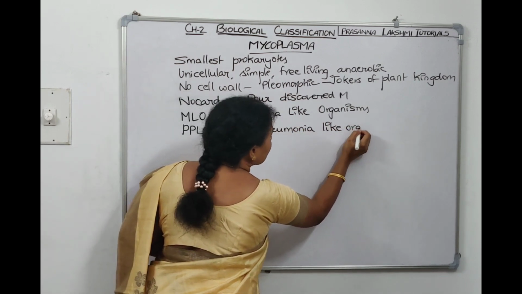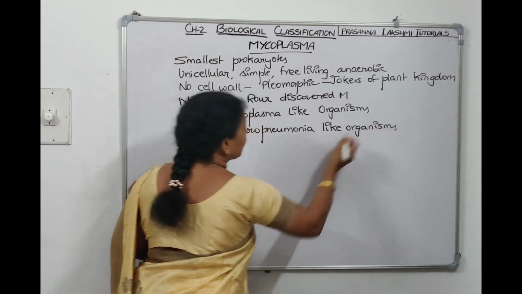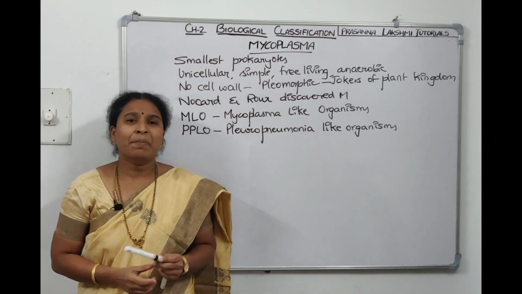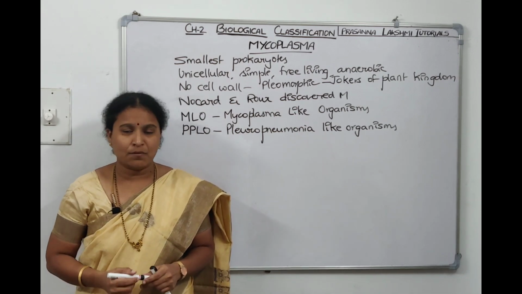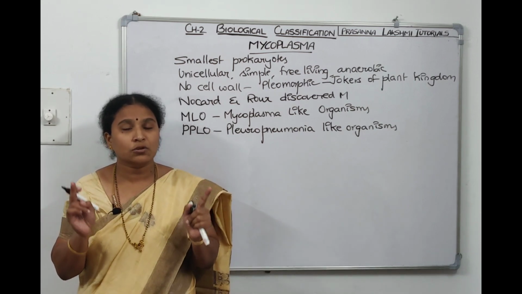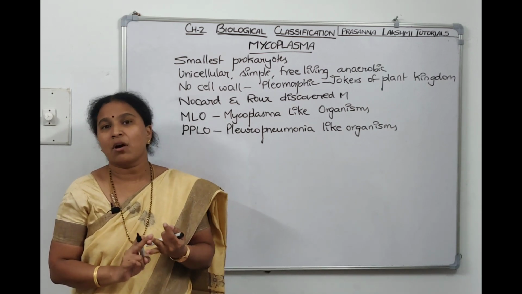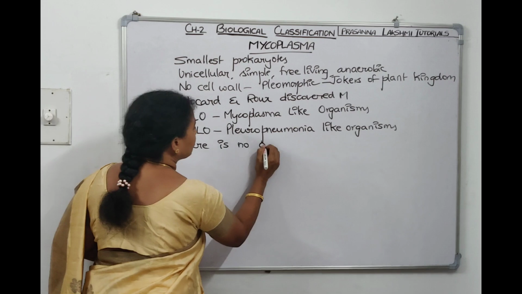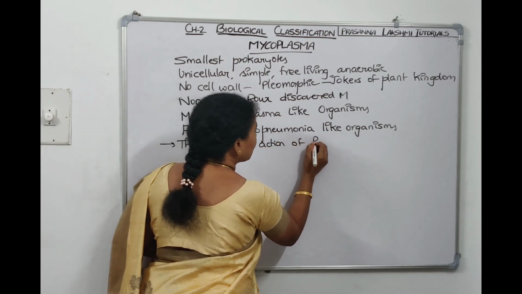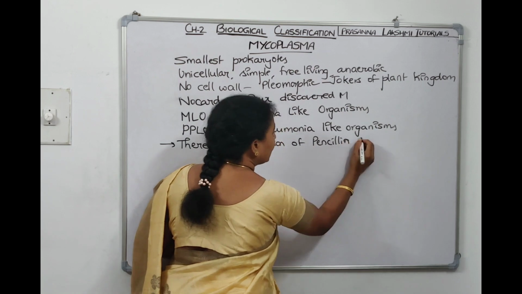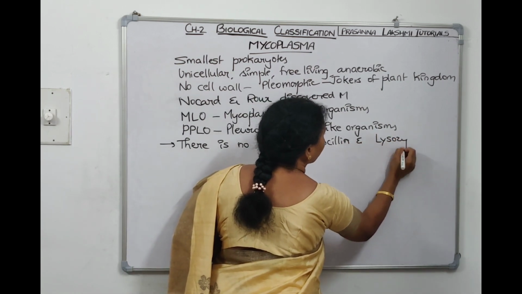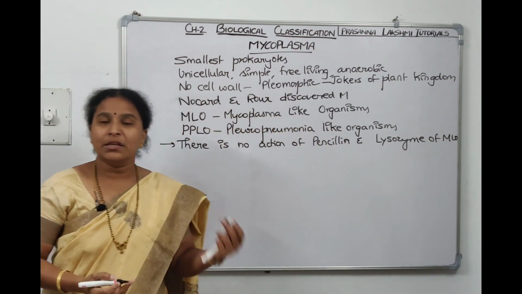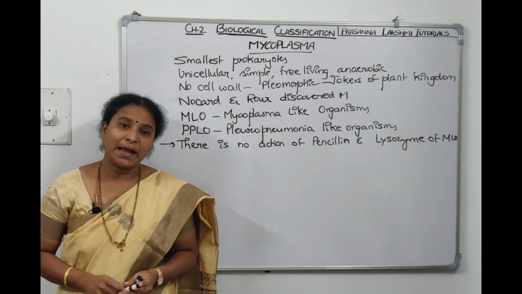Since they don't have a cell wall, there's no action of lysozyme or penicillin on Mycoplasma, because lysozyme breaks the cell wall. Penicillin also stops the synthesis of new cell wall. Since Mycoplasmas don't have a cell wall, there's no action of lysozyme and penicillin on these MLOs, Mycoplasma-like organisms.